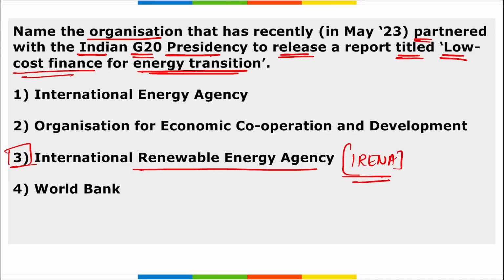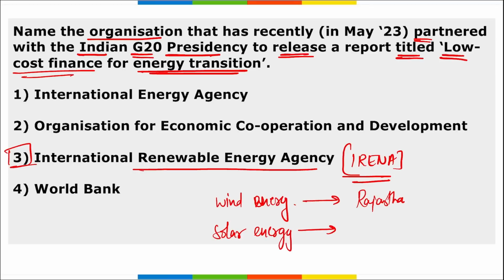Right. So this is the name of the report that was released by the International Renewable Energy Agency. It praised India's achievement in rolling out renewable energy capacity, calling it unprecedented. Remember, if we talk about wind energy, which state is best performing in wind energy and which state is performing best in solar energy generation? For wind energy generation, it is Rajasthan, and for solar energy generation it is also Rajasthan, and Rajasthan became the first state to achieve 10 gigawatts of solar energy capacity.